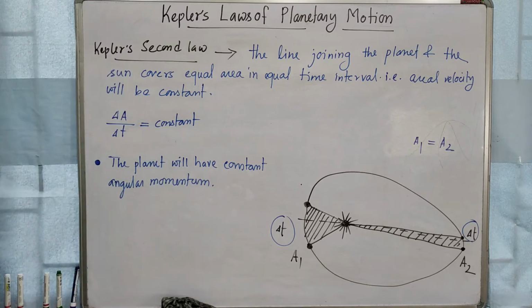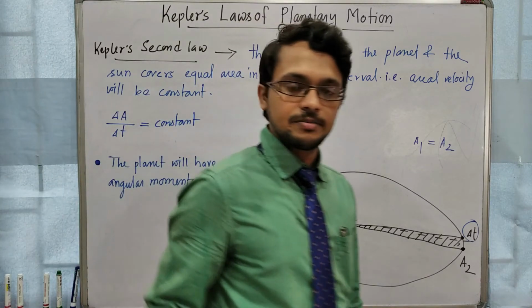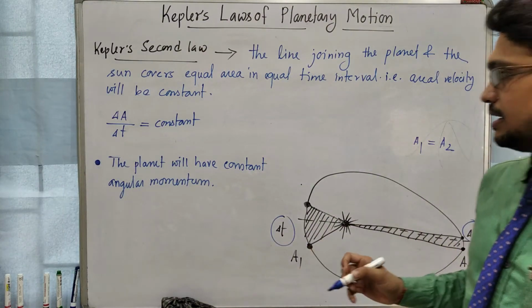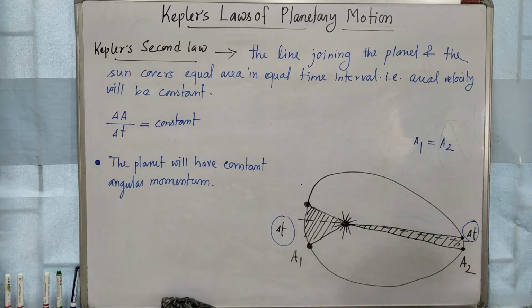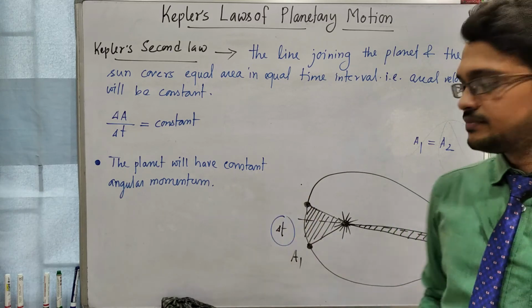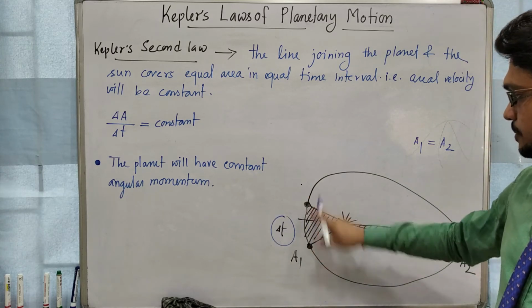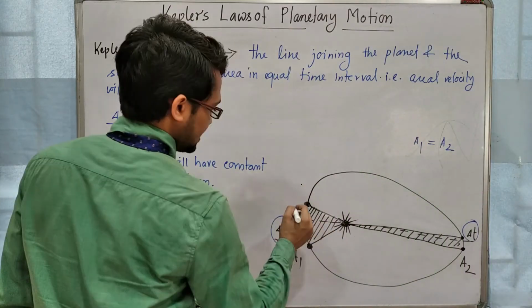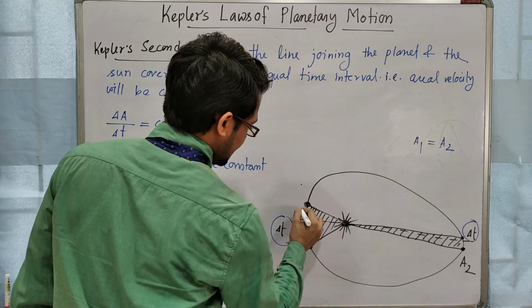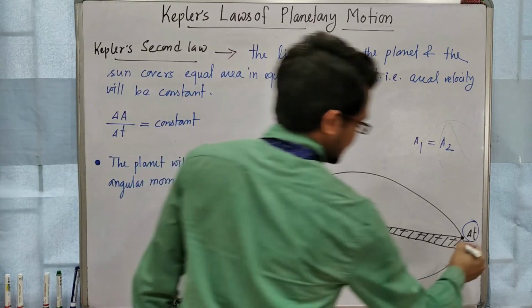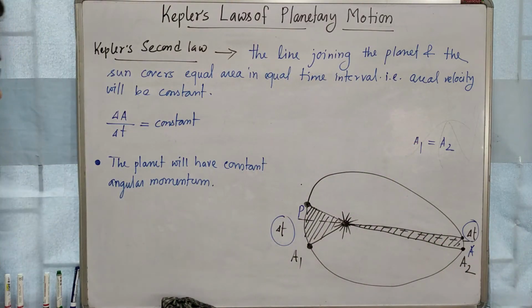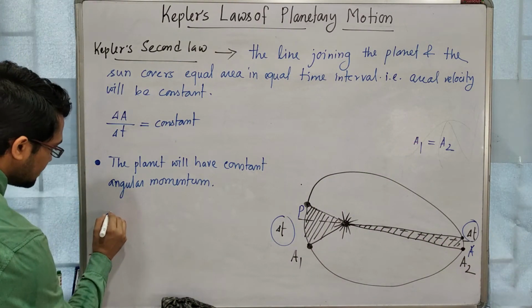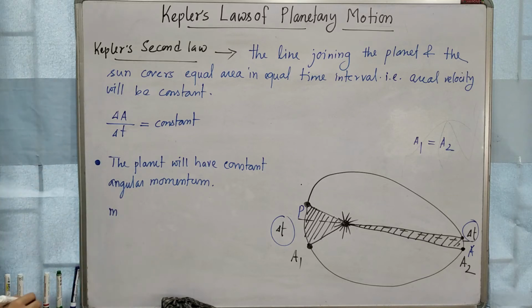Constant angular momentum means conservation of angular momentum. So here the motion of the planet will be under constant angular momentum. Suppose we take this point as P, perihelion, and this point as A, aphelion. Here the planet mass is suppose m.